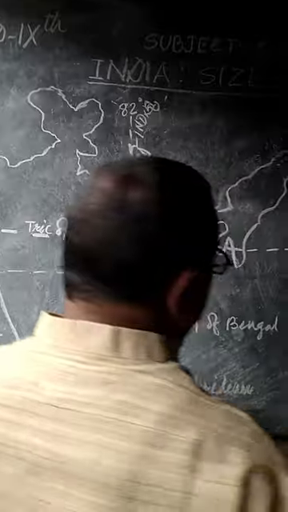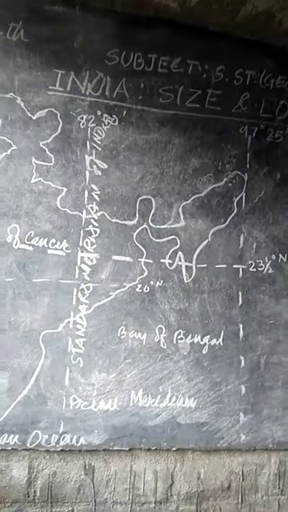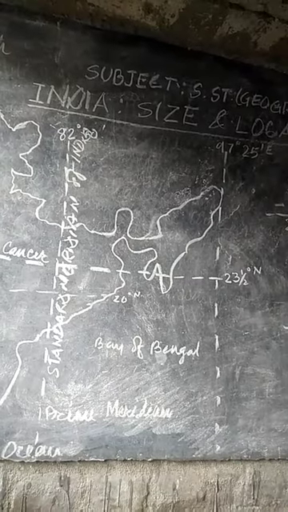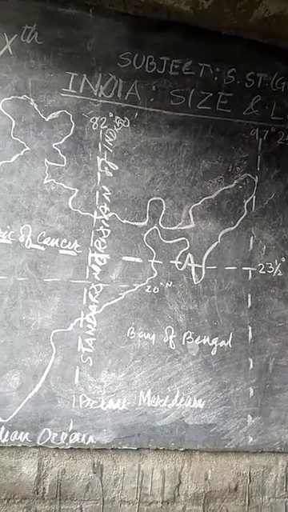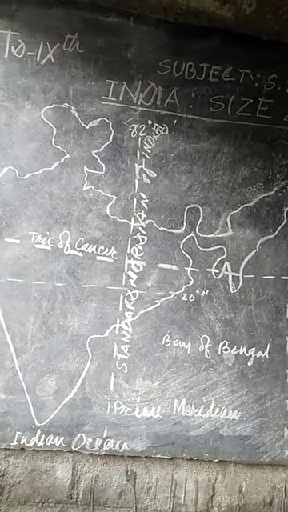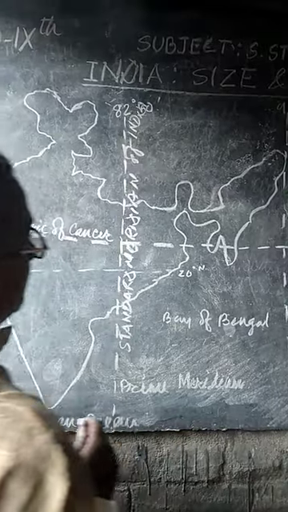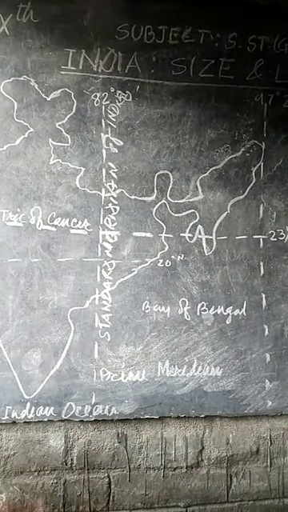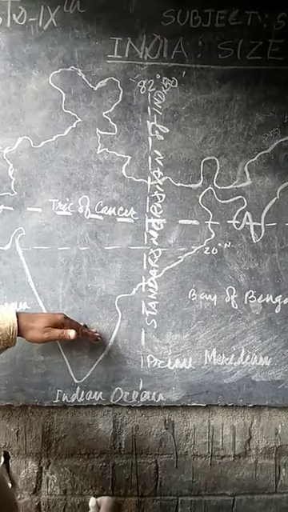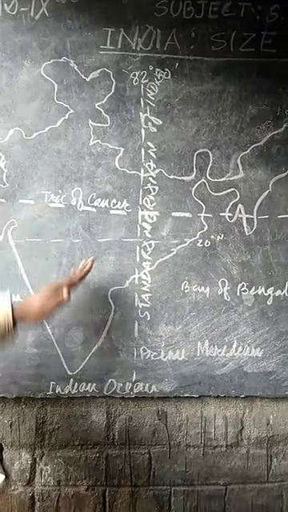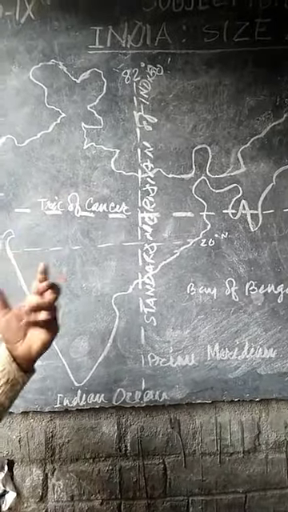In this way, 82 degree 30 minutes is selected as the standard meridian. If you observe the map of India, you notice that the northern part above the Tropic of Cancer and the southern part are approximately the same.